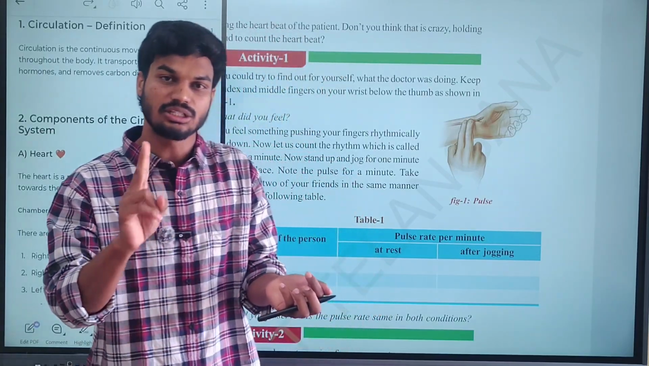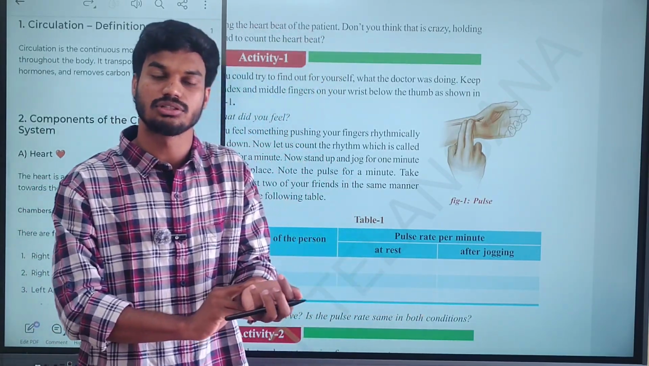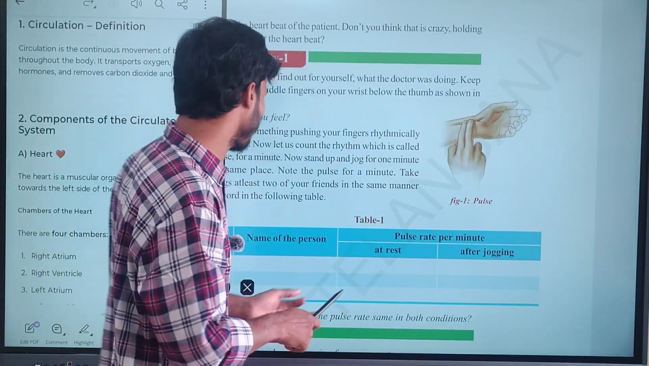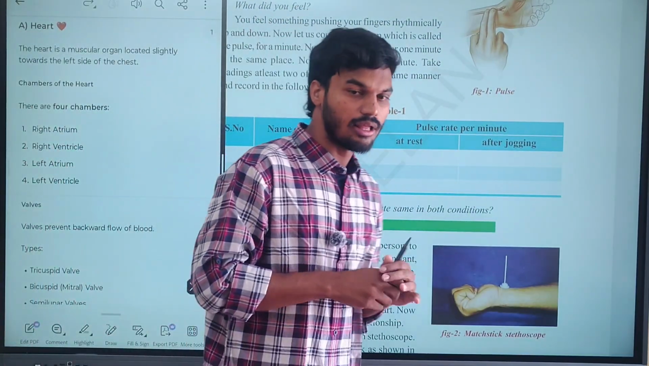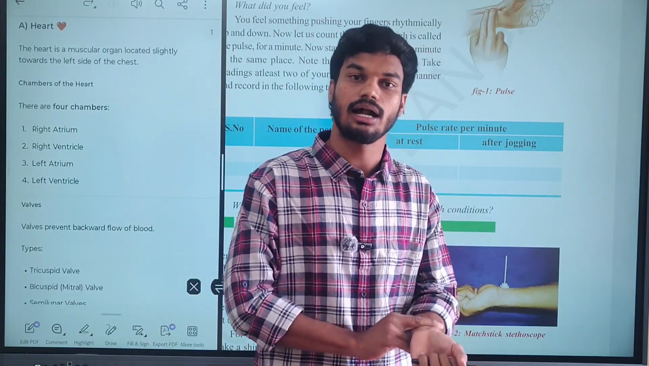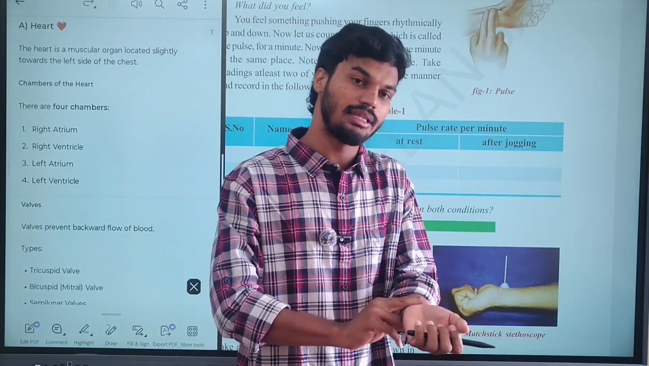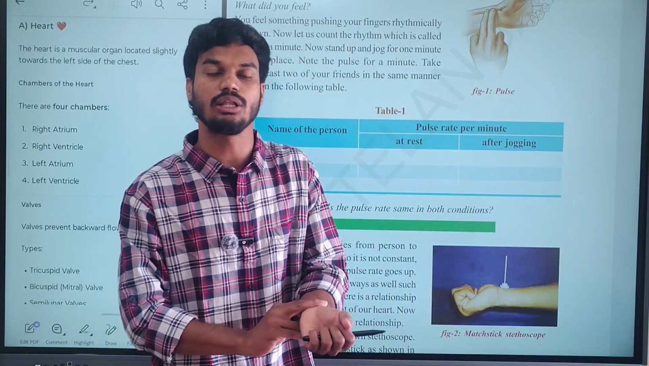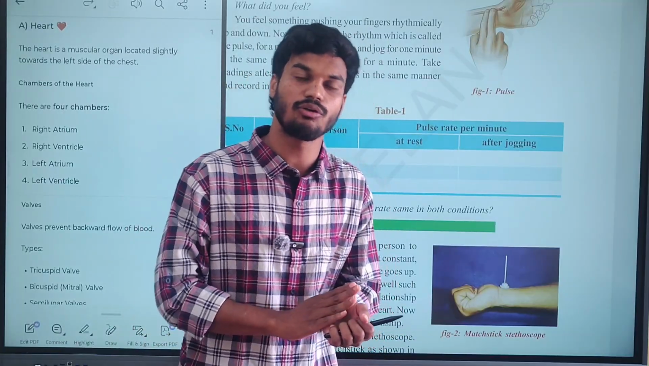When you place these 2 fingers, there is a rhythmic beating. The rhythmic beating of sound you are able to hear. The rhythmic beating we call a pulse. Simply, pulse means whenever the blood pumps through the arteries. When the pumping occurs, you are able to hear the rhythmic beatings through your wrist region. Clear?